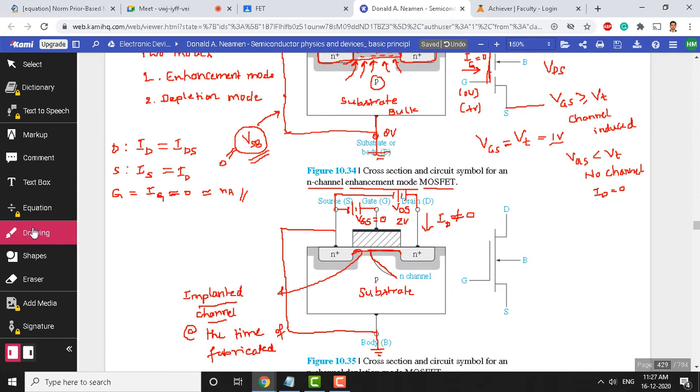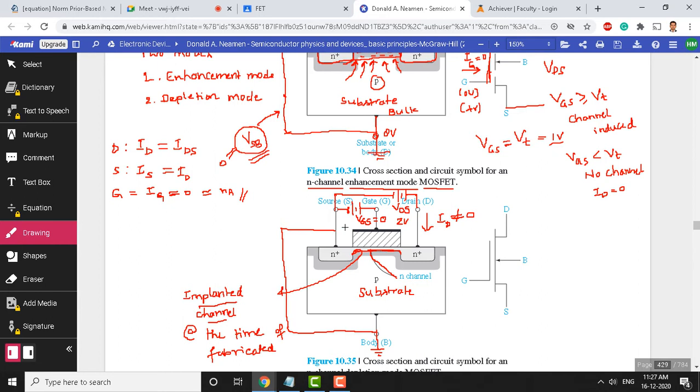Now let us see a small change I am going to make in the voltages here. Observe what changes. VDS I will keep at 2 volts, but VGS, instead of 0 volts, I will increment.